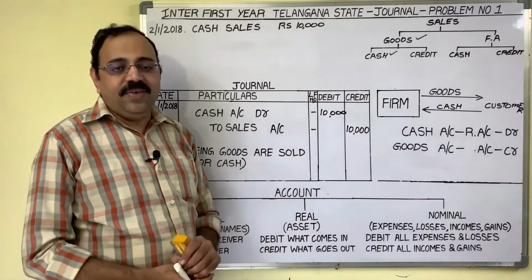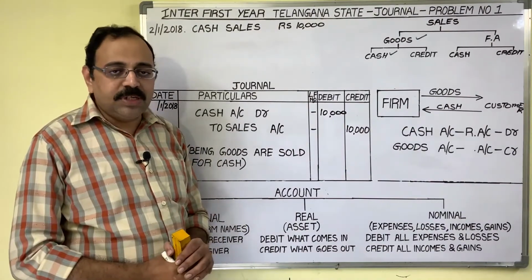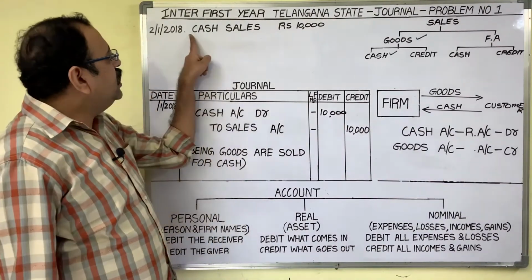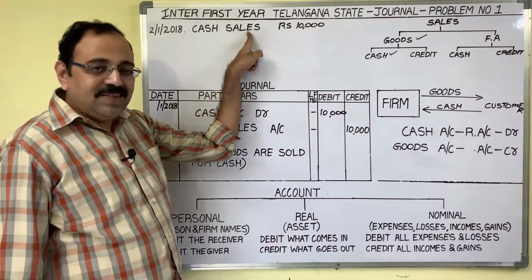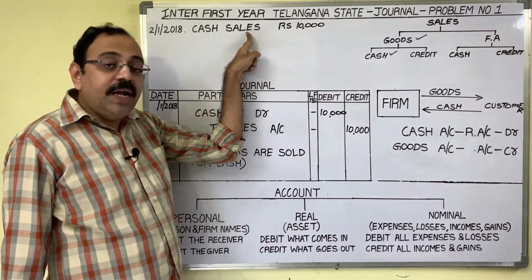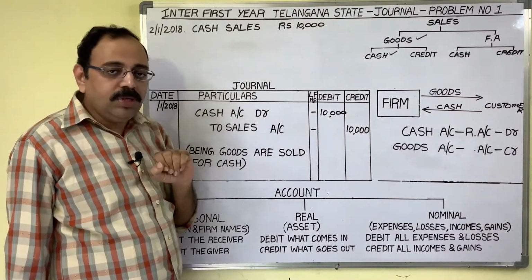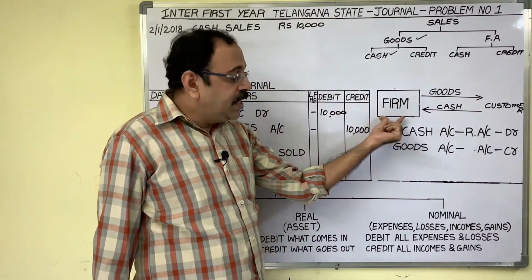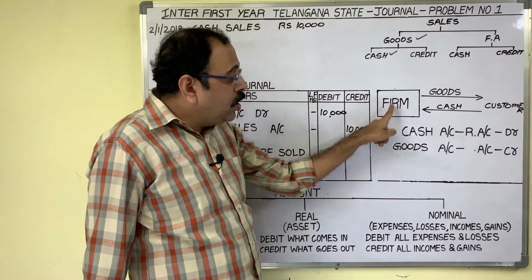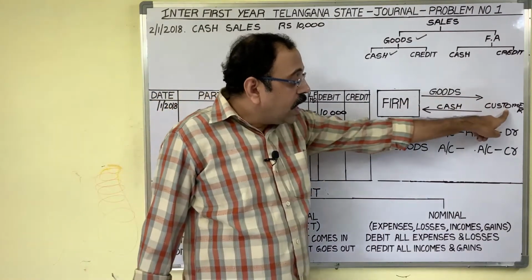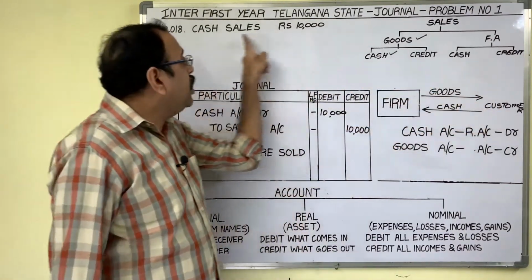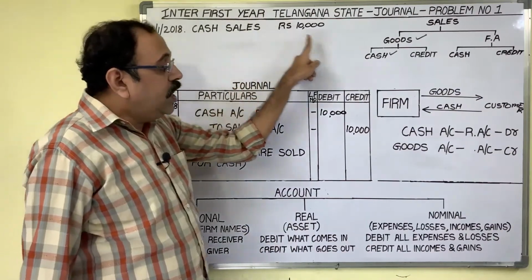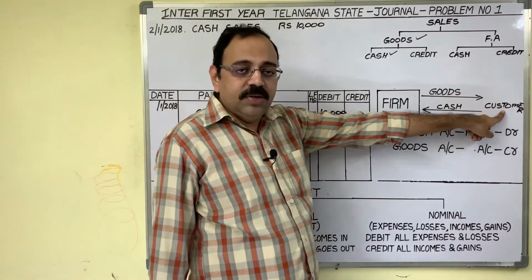Then write down the entry. You know the steps. The first step is, this is one monetary business transaction, and we should identify a minimum of two accounts. Think from the firm's point of view. What happened here? We sold goods to a customer. Customer name is not available now, therefore I wrote the word customer.